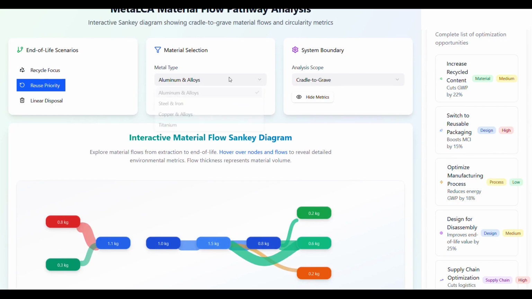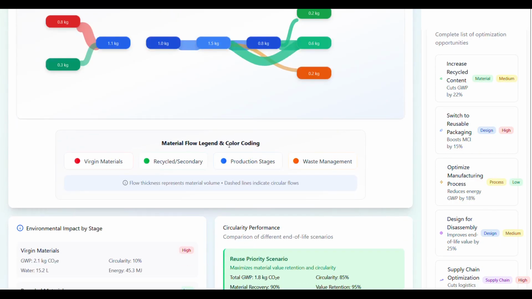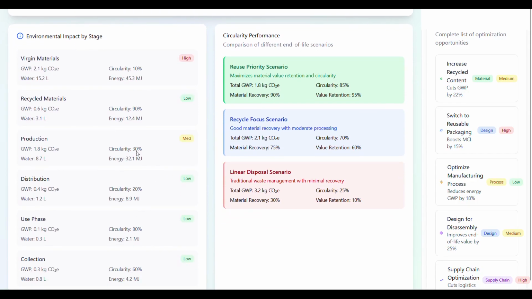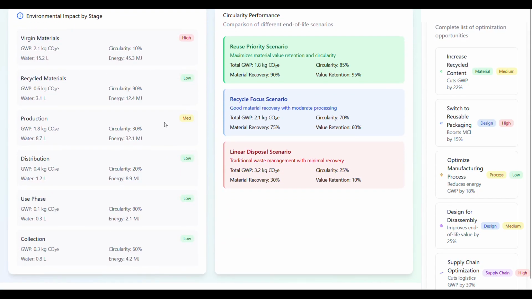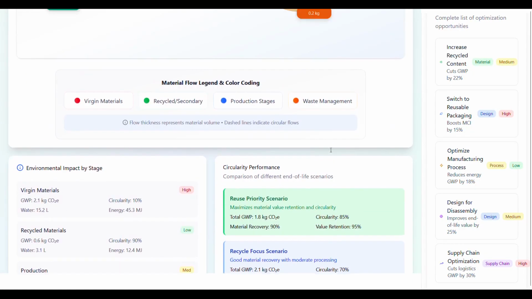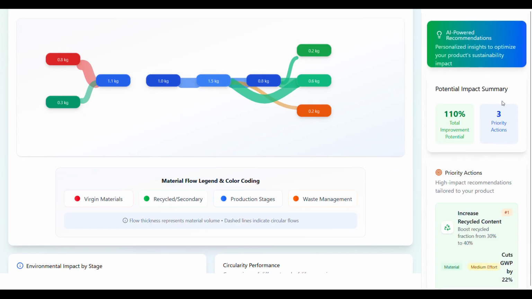You can also select different materials like aluminiums and alloys, steel and iron, and change the analysis scope, cradle to grave, cradle to gate. And yes, this is the legend and color coding, and here you can view each stage and its impact. This is the circularity performance, and on the right hand side, as previously mentioned, are the AI powered recommendations.